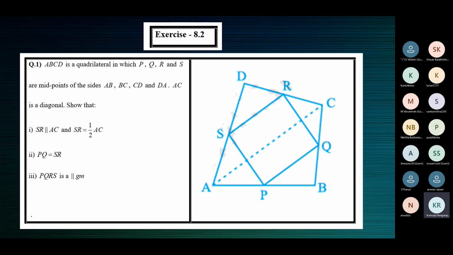So let's use these two theorems, the midpoint theorem and the converse of midpoint theorem, to prove the situations in exercise 8.2 NCERT. Here we are given ABCD is a quadrilateral. The figure is given alongside. PQRS are the midpoints of the sides: P is the midpoint of AB, Q is the midpoint of BC, R is the midpoint of CD, and S is the midpoint of AD.